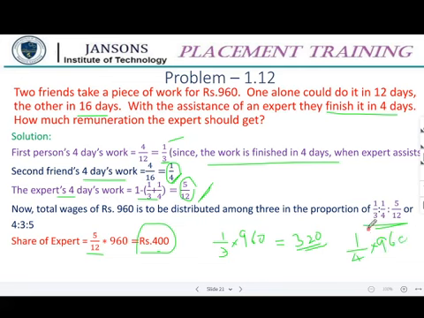So what will you get? 2 fours are 8 and 4 fours are 16. So 240 is the amount for B. A is 320. So 320 plus 240 is 560, plus 400, it is 960. That is the total amount. Is it clear? So this kind of wages problem, how much each person has to get, is another type of problem. Clear?